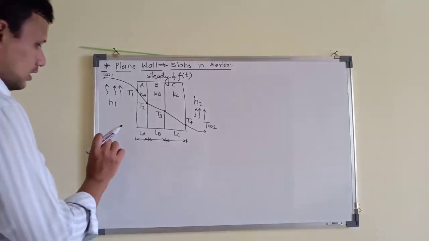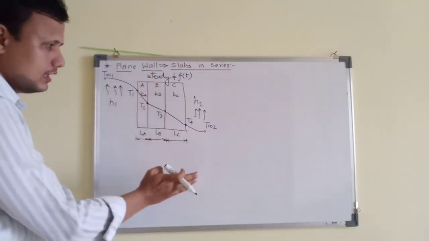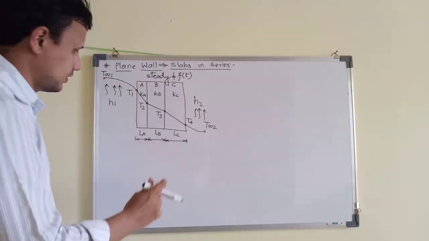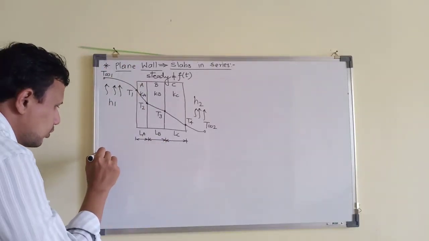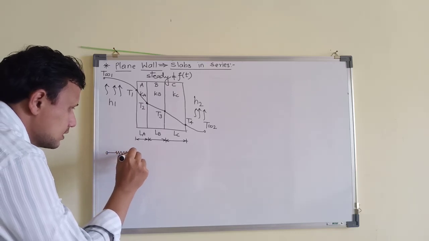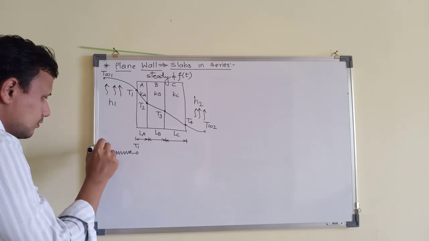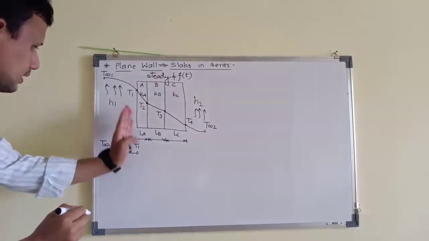So now we can draw the electrical circuit. Now we will follow the electrical analogy directly because we have understood the basics of it. The first node point will be T infinity 1. There will be some thermal resistance up to point T1. The beginning will be T infinity 1, the leftmost point, then T1.